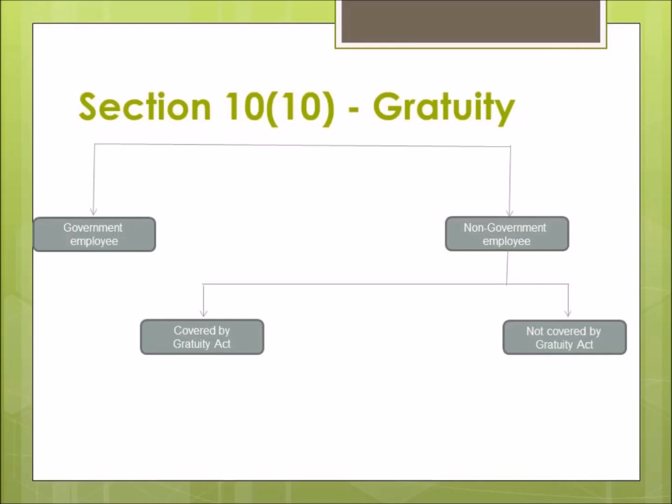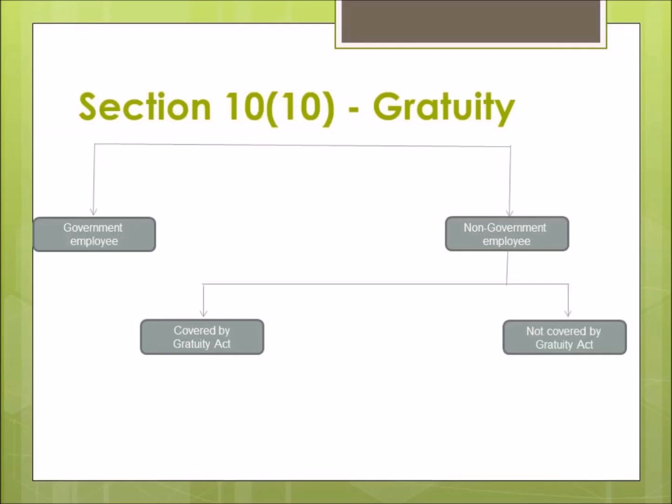So the exemption limits mentioned under section 10, subsection 10 for the employees in receipt of gratuity payment are divided into three categories. So the exemption for a government employee is different. The exemption for a non-government employee who is covered by the Gratuity Act is different, and the exemption for the non-government employee not covered by the Gratuity Act is different.